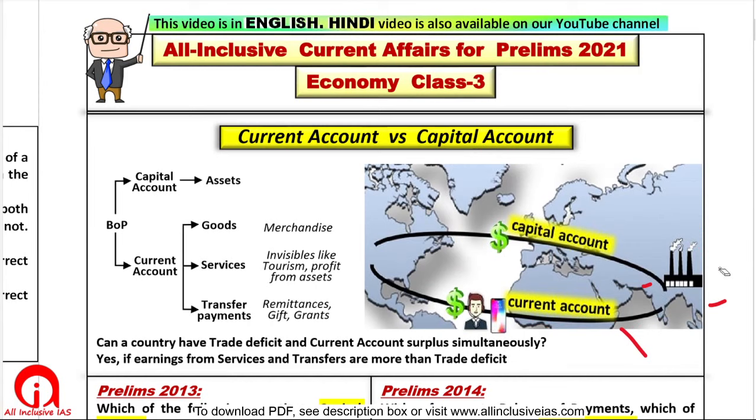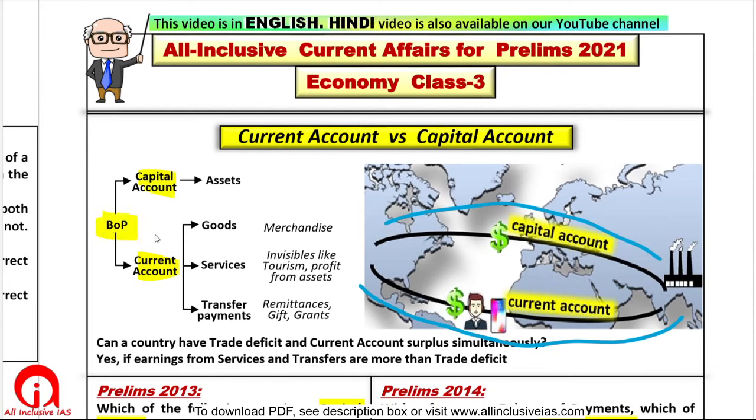Money is invested in some capital like FDI. Money that comes through FDI is a part of capital account. And whatever trade is happening, that trade is a part of current account. So that is a broad difference. When you include both things, current account and capital account, you will get balance of payments.